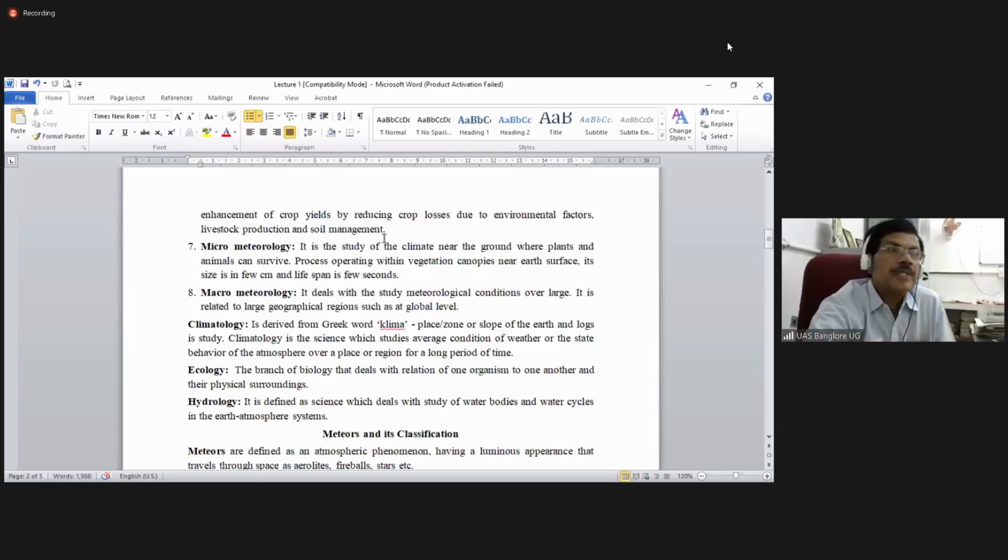We study about the rainfall, where a rain gauge will be there to measure the rainfall. We record the wet bulb thermometer and dry bulb thermometer, indicating the temperature of the atmosphere. We study the wind direction and also wind speed. We record the sunshine hours. What is the duration of the sunshine? What is the relative humidity in the morning and in the afternoon? So all these factors will be studied, and that is correlated to the croplands.